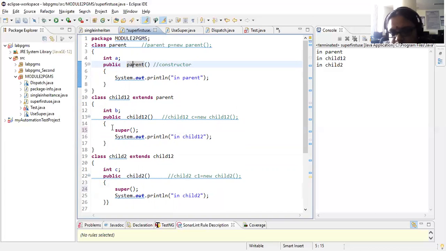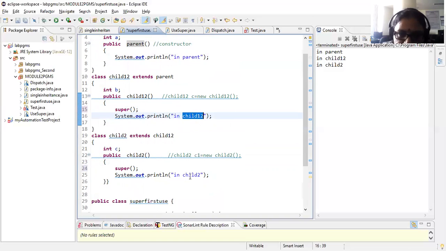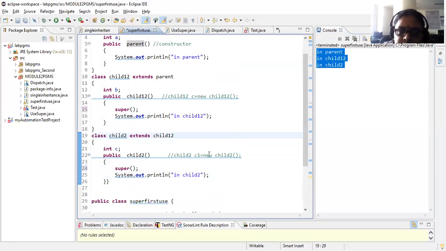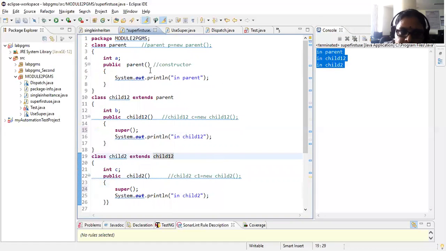This is by default. Your compiler will substitute this one, right? That is the reason you are going to execute your parent class constructor first, then comes your child 1, 2 class, then comes your child 2. That is what the output here also, right? This is in case where my parent class is not having any arguments.